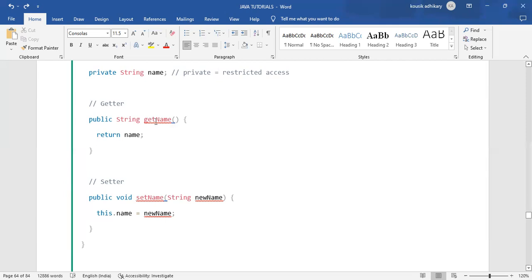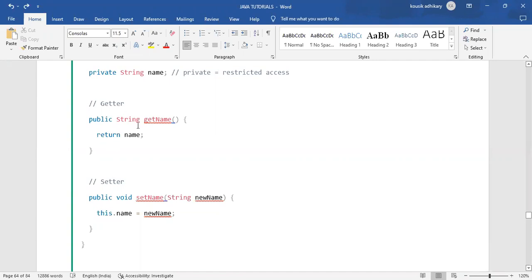The get method gets the value of the variable. So we declare the name of the variable whose value we want to get, which is getName. Then come the braces, the block of the method.